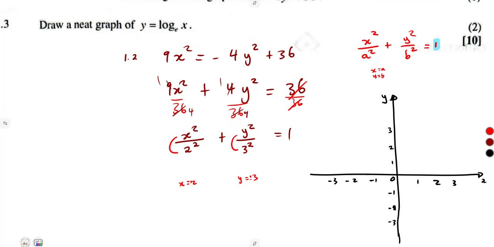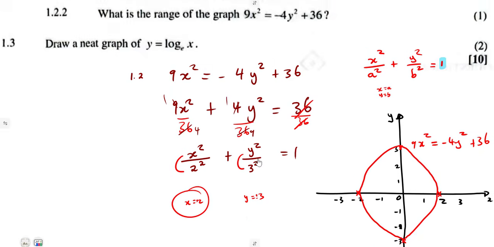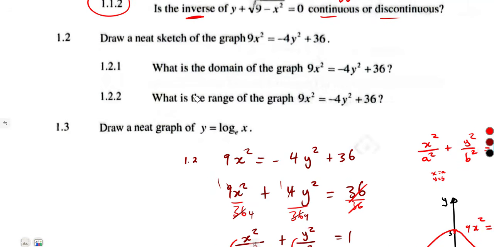So x at 2, it means we're going to need positive 2 and negative 2. Y at 3, we're going to need positive 3 and what? Negative 3. So you're simply going to join and have what? Your ellipse. Just pardon my points, guys, but you know how your ellipse looks. So it was 9x squared is equal to minus 4y squared plus 36. You just write it the way that you're given there. You are done.